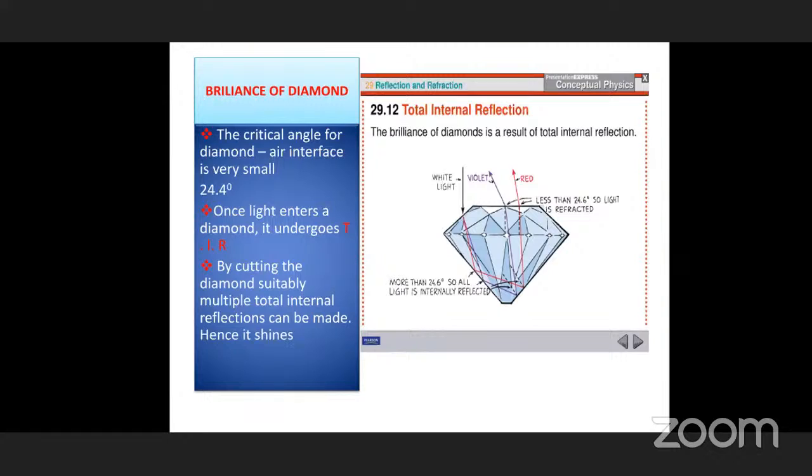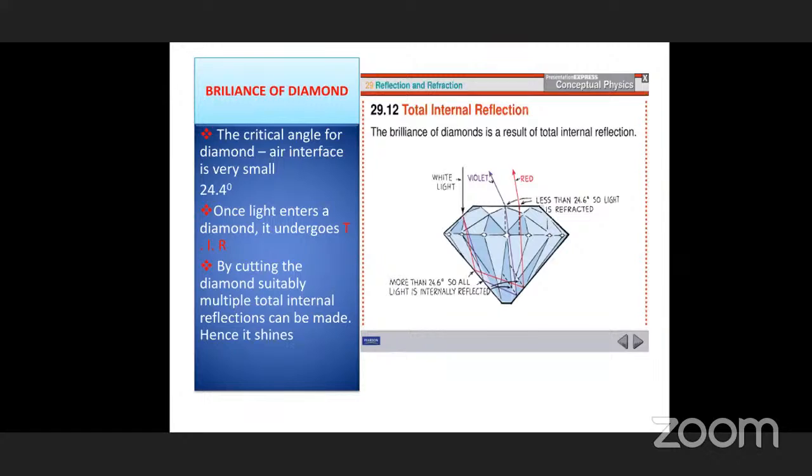Generally, a light ray enters from air into the diamond. For the air and diamond interface, the critical angle is very, very small, 24.4 degrees. Generally, light rays enter at more than this critical angle. All the light rays fall on this diamond at more than the critical angle.